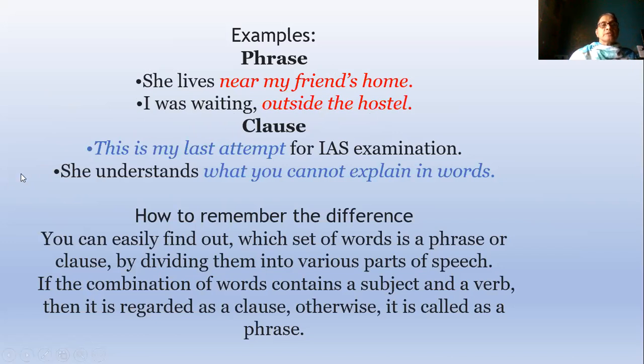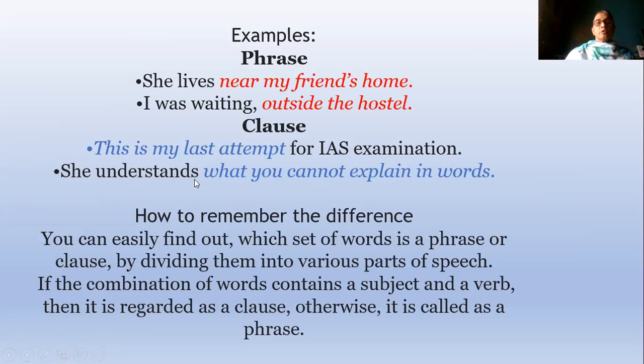See the clause: this is my last attempt for IAS examination. "This is my last attempt" is a clause, because we have the verb here and it is giving some sense, but it needs some more to be complete. This is my last attempt for what? For IAS examination. This is the complete sentence. So this is the clause, and this is the sentence.